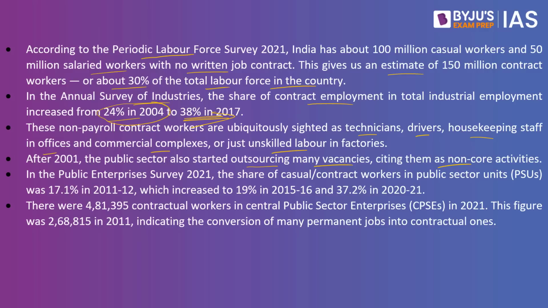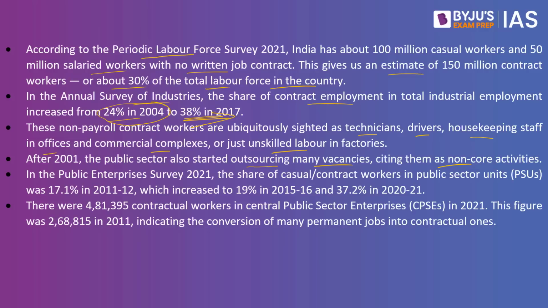Let's say, for example, we have Hindustan Aeronautics Limited. What is the core functionality of Hindustan Aeronautics Limited? It is about building of helicopters. These are the core activities. But what are the non-core activities?